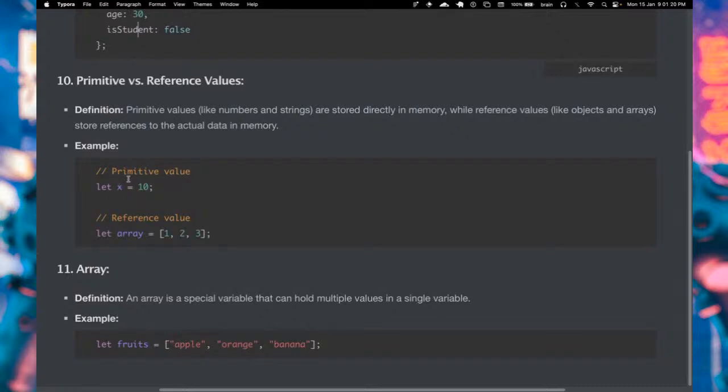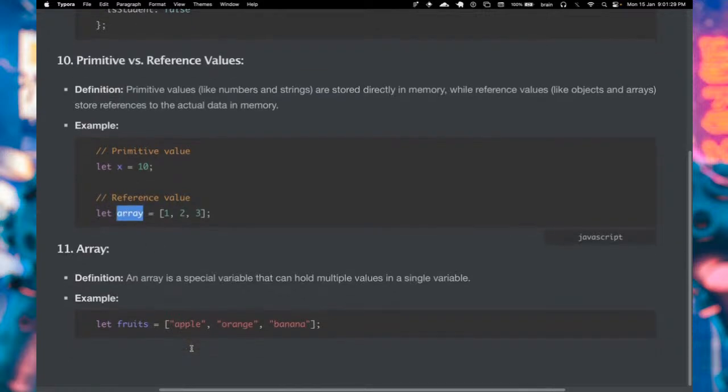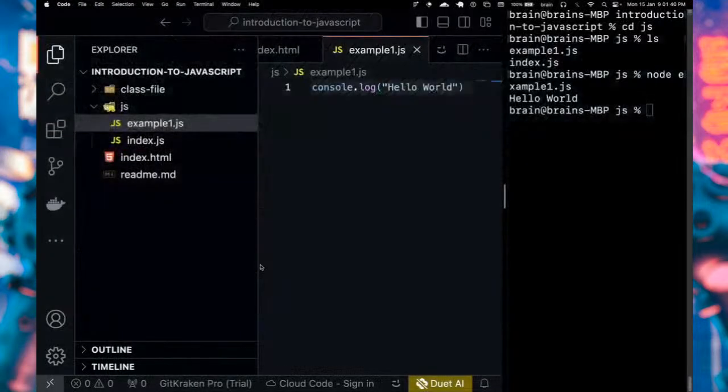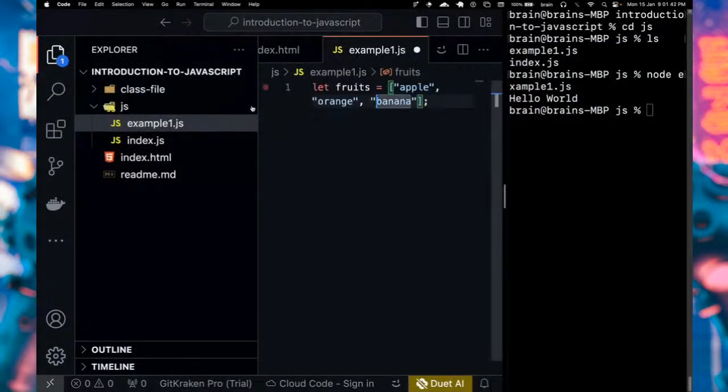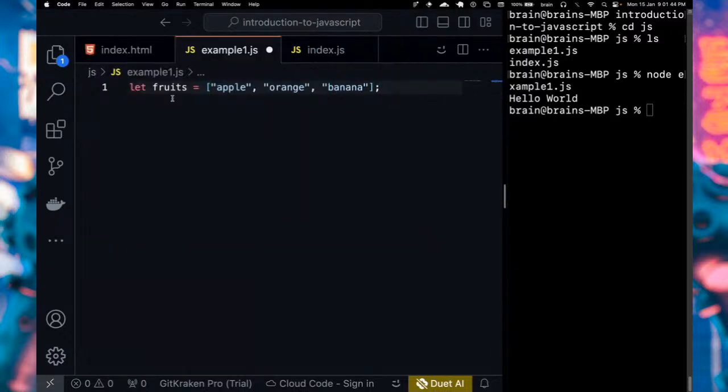Okay, so we have a primitive value like this, let x equals 10. And right here we have a reference value in the form of an array. A JavaScript array is a special variable that can hold multiple values in a single variable. So this is an example, and that is how you declare an array, just like this. We have fruits, and we have different types of fruit: you have apple, you have orange, you have banana.